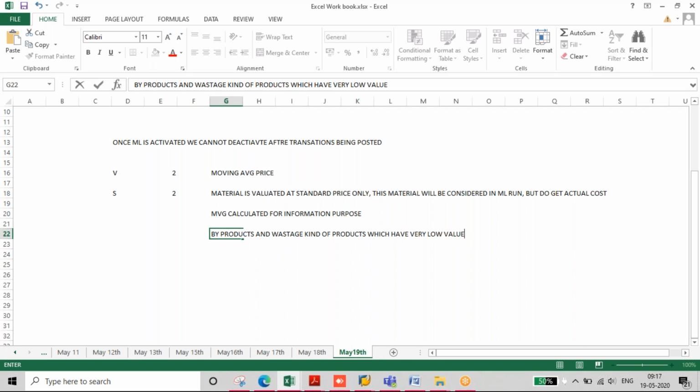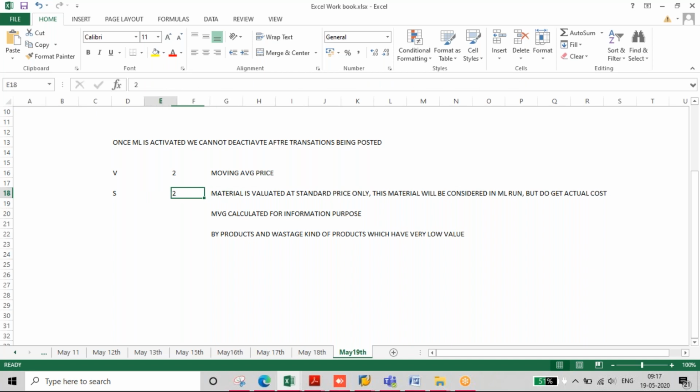You don't do any business, you will not sell in the outside market, you will just consume, or else you will just give it as free samples like that. So whenever you are creating materials with price control S and price determination 2, that particular material will be considered for ML run, but it is valuated at standard price only.